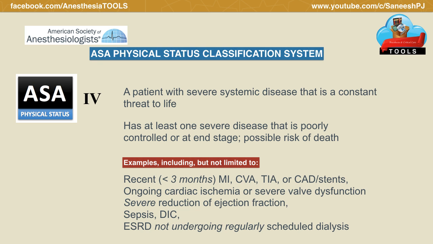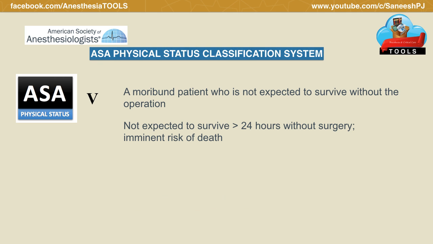Example would be severe, that is within the last 3 months, myocardial infarction, cerebrovascular accidents, coronary artery disease with stents, ongoing cardiac ischemia or severe valvular dysfunction, severe reduction in ejection fraction, patient in sepsis, disseminated intravascular coagulation, patients with end-stage renal disease not undergoing regularly scheduled dialysis. All of these would be examples of ASA 4 physical status.